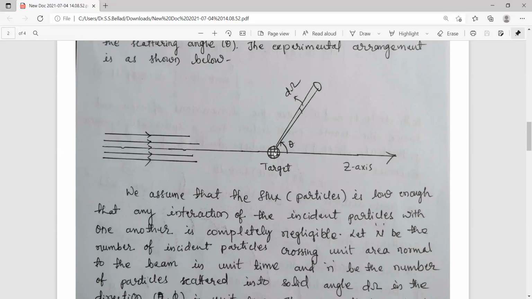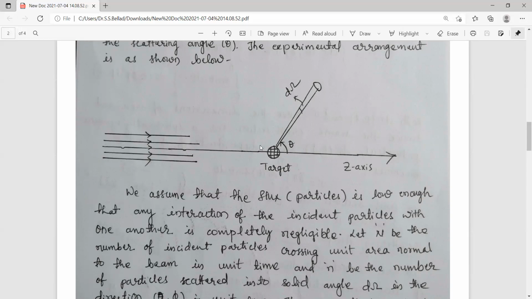Around this target particle, we are considering a sphere within which the potential is assumed to be spread over. And when some of these particles are near to or inside this sphere, they get scattered. Other particles will go straight away without scattering.